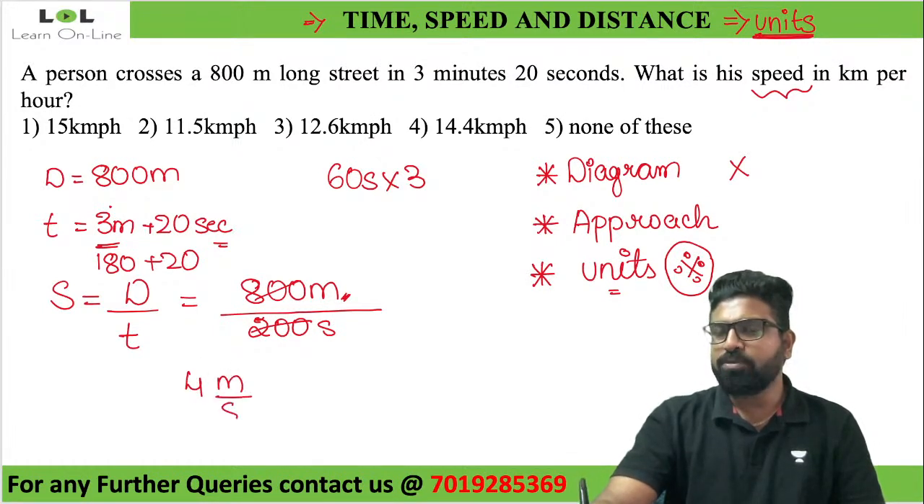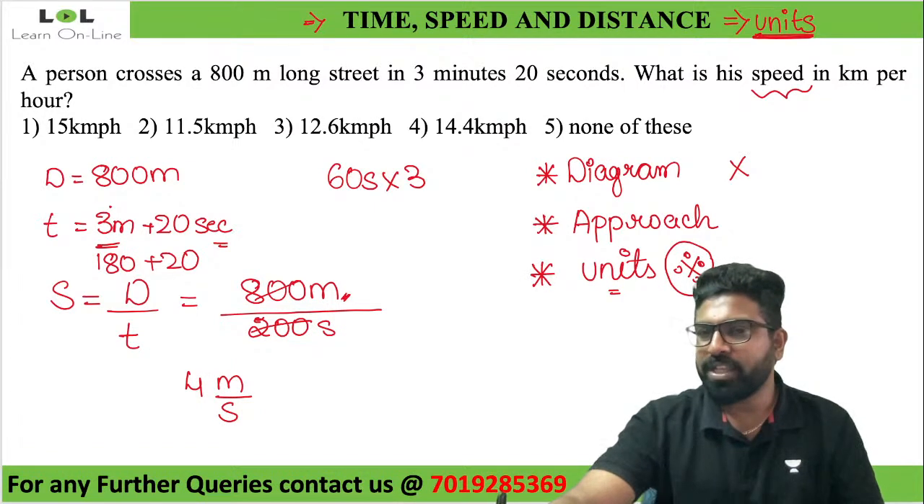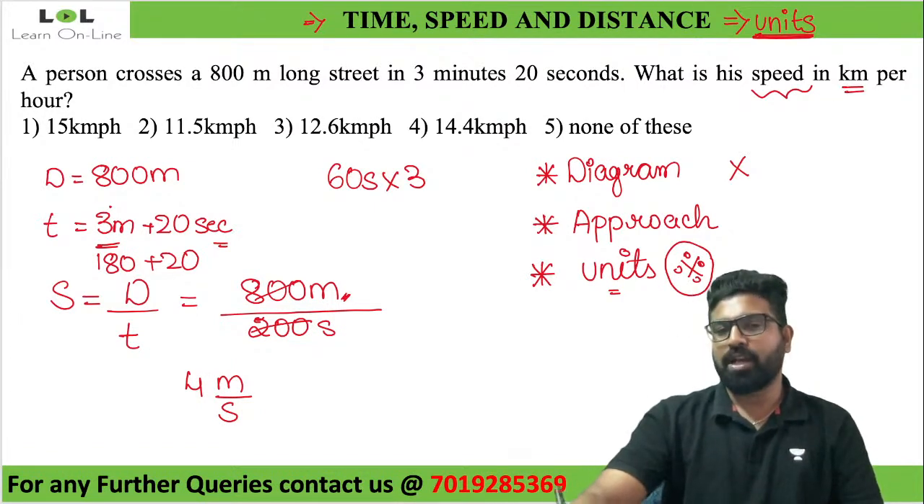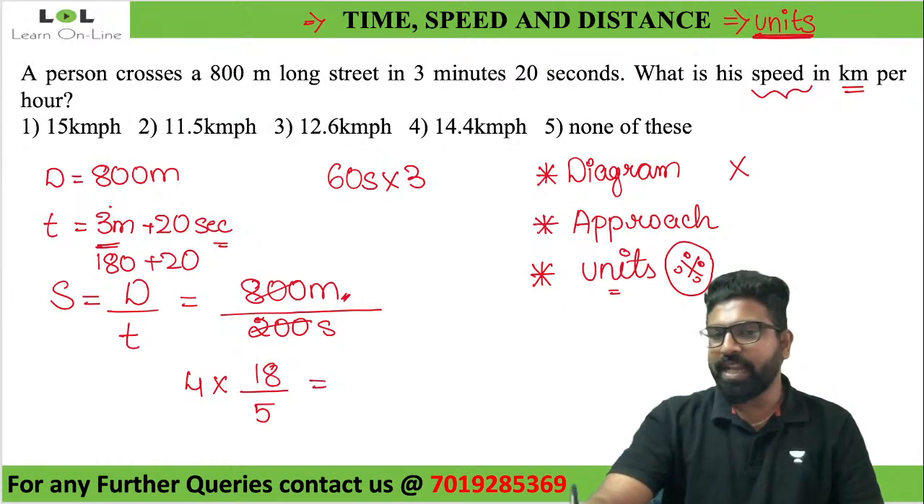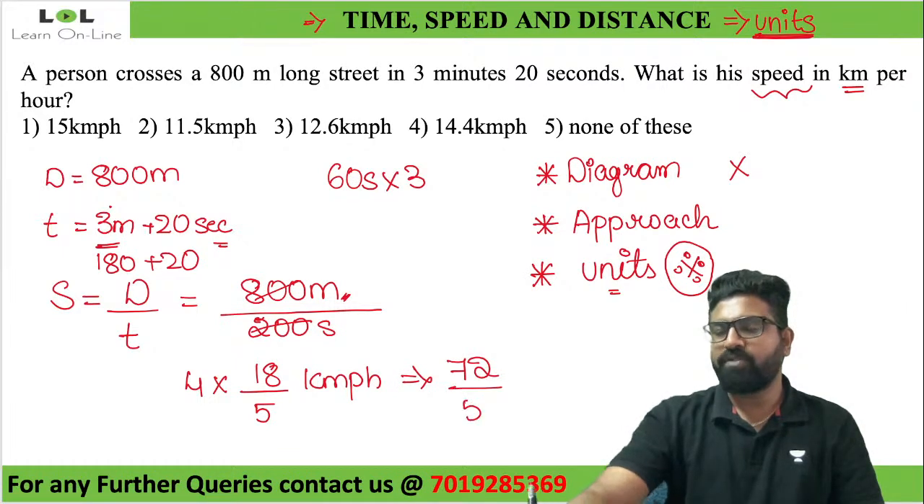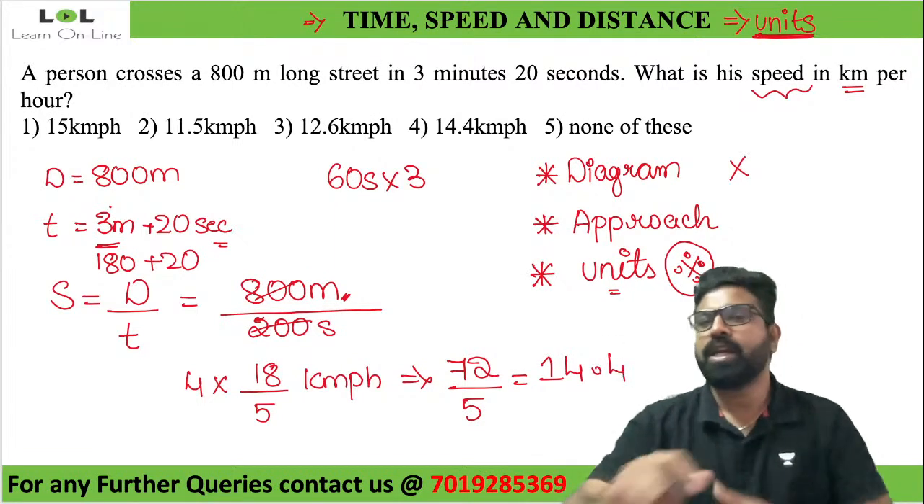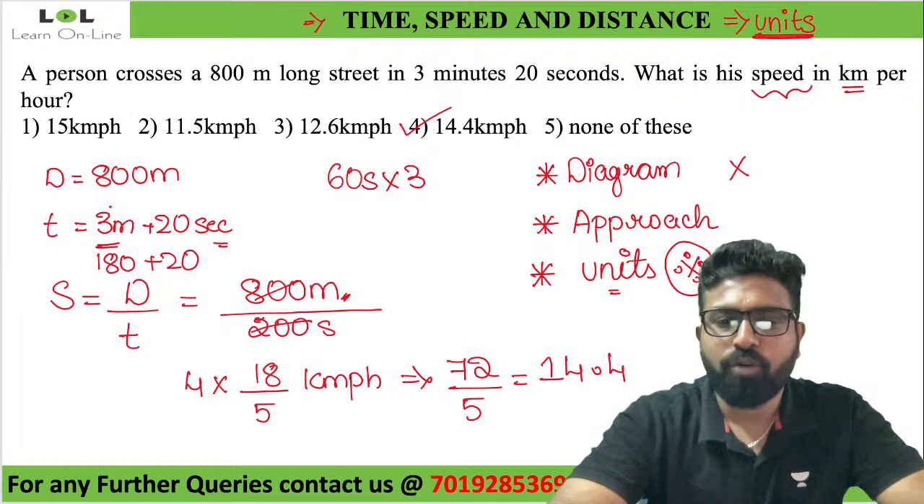But do I want it in terms of 4 meter per second? They're asking me to find the speed in terms of kilometer per hour. So 4 into, whenever you don't see kilometer in the place, write 5 in the denominator. 18 by 5. 4 into 18 is 72. 72 divided by 5 will be what? 5 1 times is 5. 5 4 times is 20. Remaining is 20 again. So 14.4. My answer here will be option 4, 14.4 kilometer per hour.